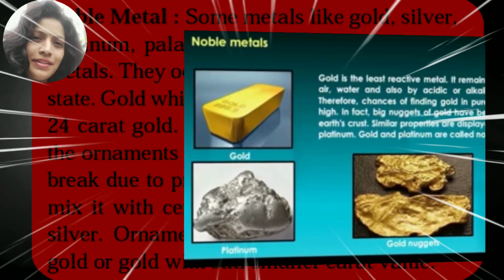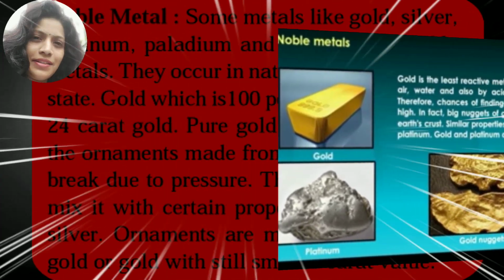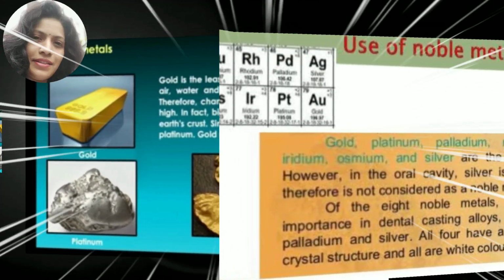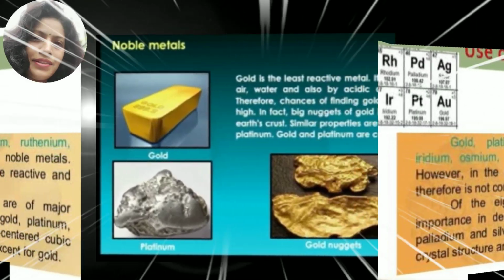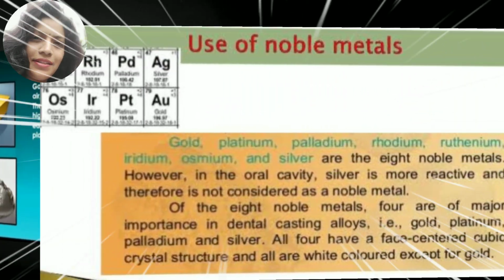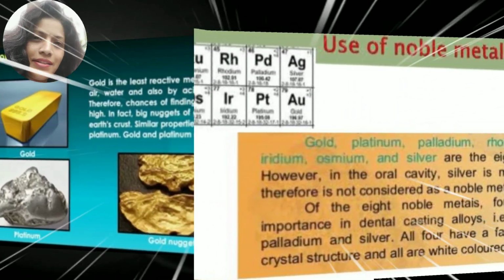Pure gold is soft. As a result, the ornaments made from pure gold bend or break due to pressure. Therefore, goldsmiths mix it with a certain proportion of copper or silver. Ornaments are made from 22 carat gold or gold with still smaller carat value.